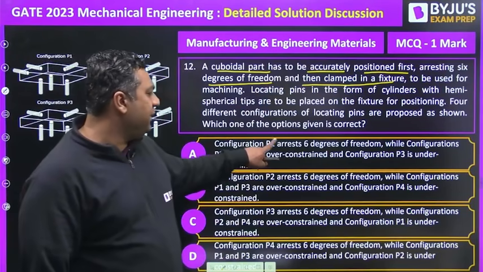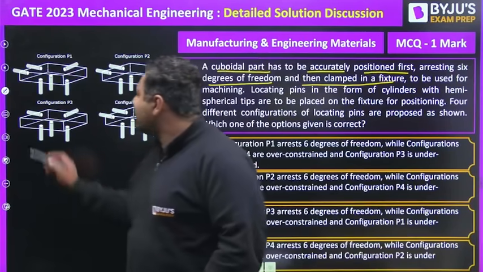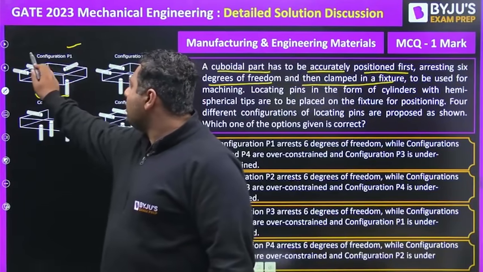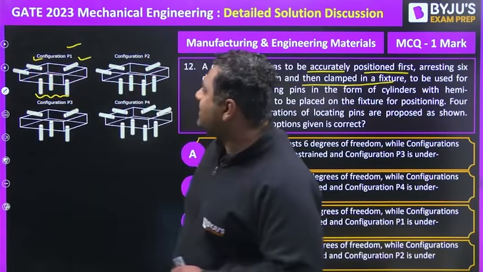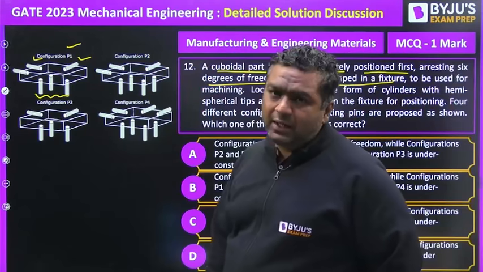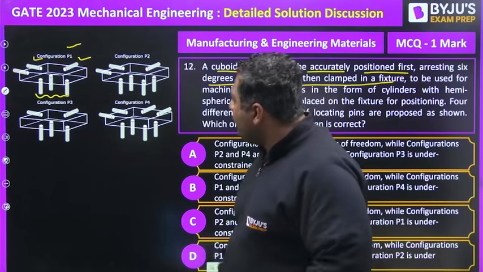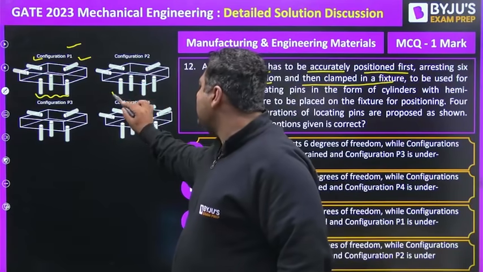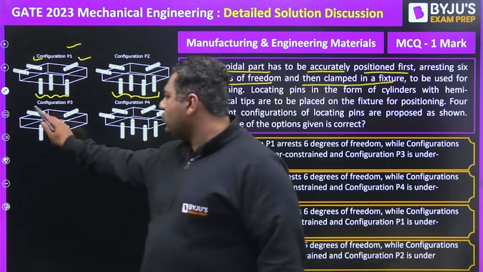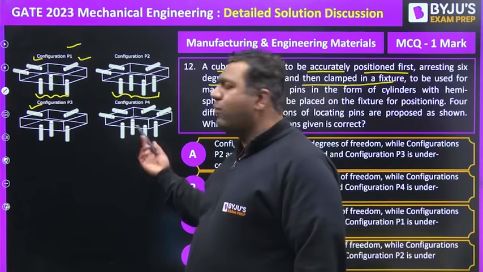You can see configuration P1 arrests 6 degrees of freedom. As usual, 3 pins are kept at the bottom, 2 on the side and 1 here. So you know these 3, 2, 1. 3 plus 2 plus 1, these 6 pins are going to stop the degrees of freedom. Now if you see the other configurations, here in place of 3 they have used 4 pins. It is becoming over constrained. Here in place of 2 they have used only 1, under constrained. And here it is going to be over constrained, obviously.